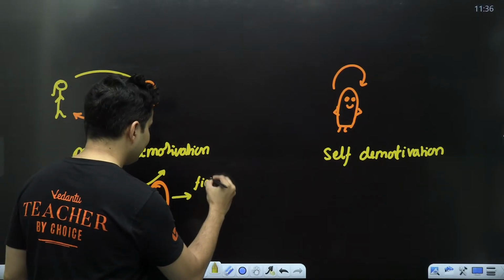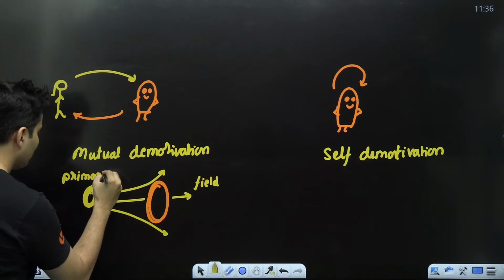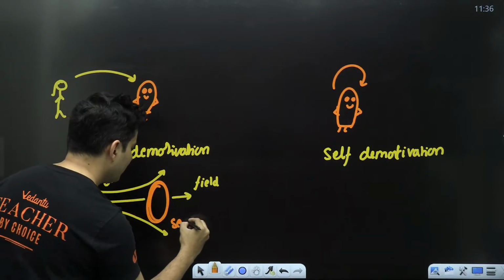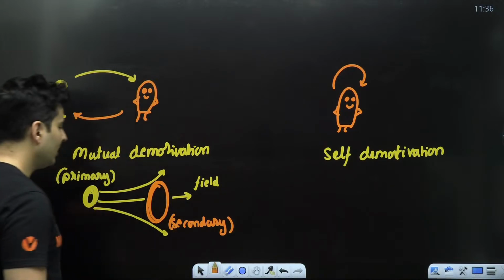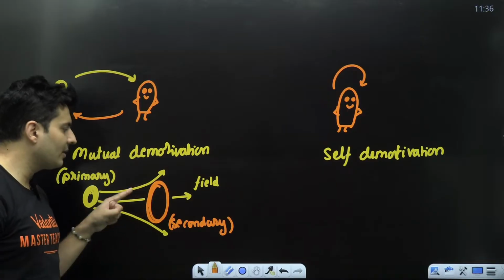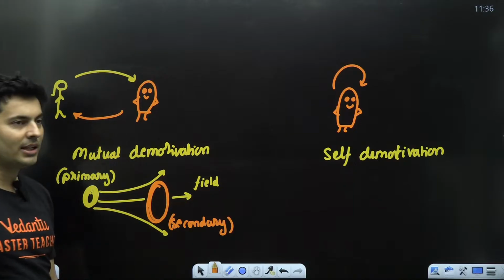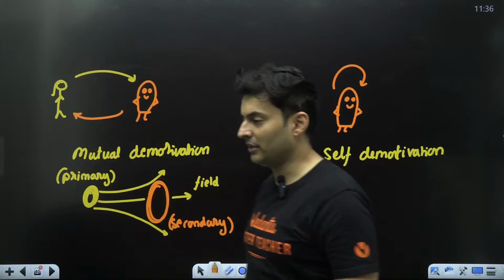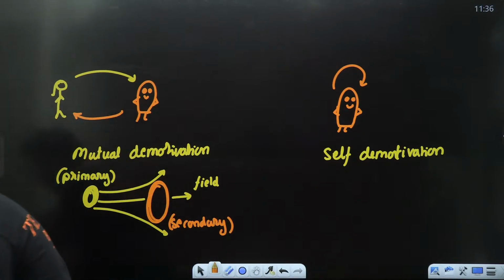So this is the field. This is usually called as the primary coil, and usually this is also called as the secondary coil. So the primary's field affects the secondary coil, and the secondary coil opposes the changes produced by the primary. That is your mutual induced phenomena. Is this absolutely clear? Absolutely clear, everyone?